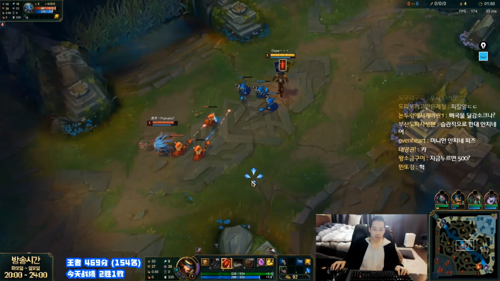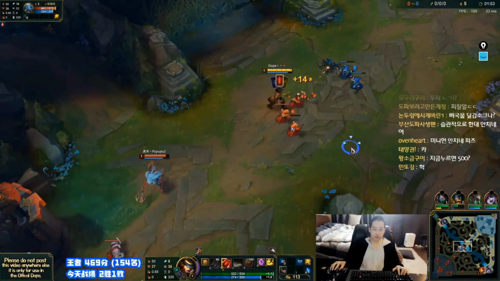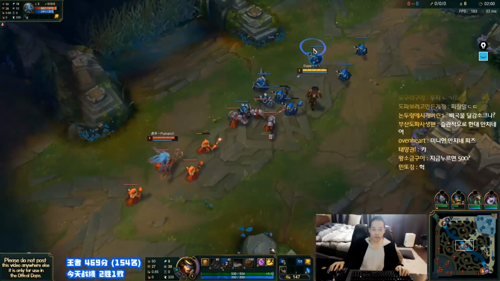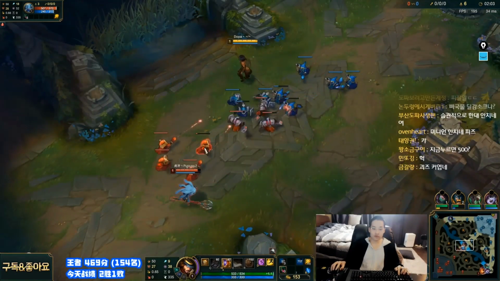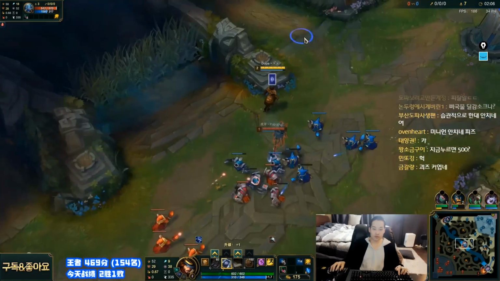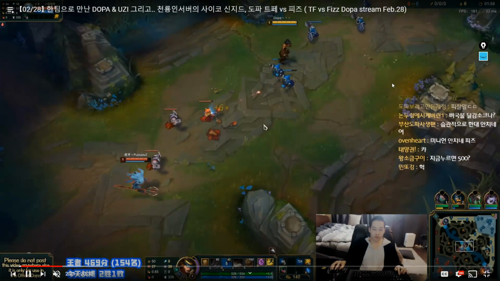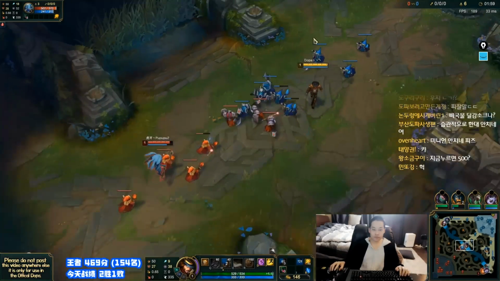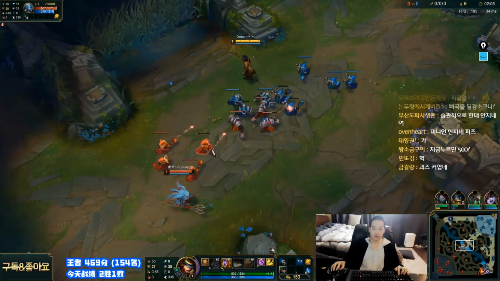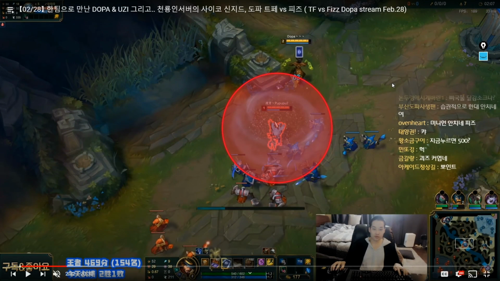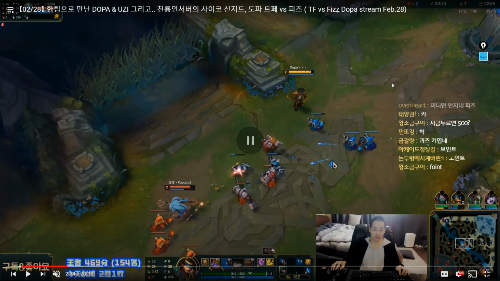Fizz ends up responding with an E, and again, Dopa moving in because of the cooldown being blown. And now, again, we just are slow pushing the wave. We're not going to talk too much about jungle opening, and this is actually really big. Notice what Fizz ends up doing when he does end up Eing onto Dopa here. Instead of letting the wave just come into him, he ends up thinning out the wave and matching the wave clear even. So now instead of pretty much slow pushing, we're really just going to last hit now.